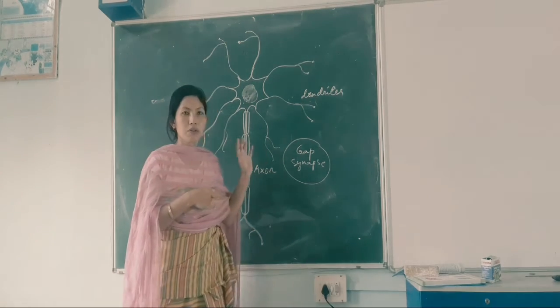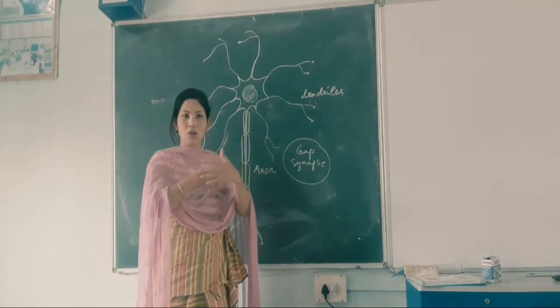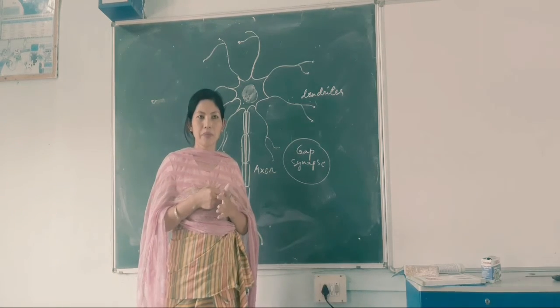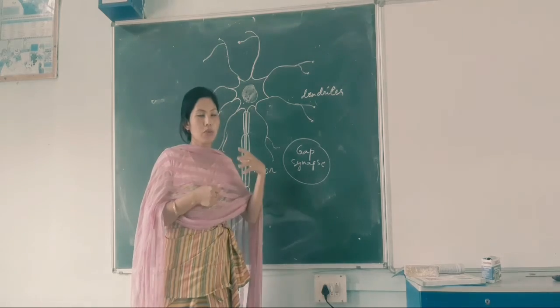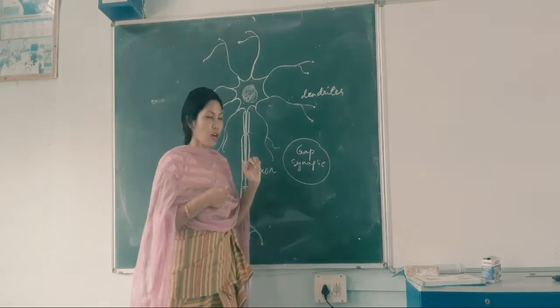Say, for example, the skin: the receptor cell has contact with the environment. With the help of skin we can understand the temperature by touching an object. So we act accordingly. If it's very hot we will not touch it again, right? So how does the information travel?